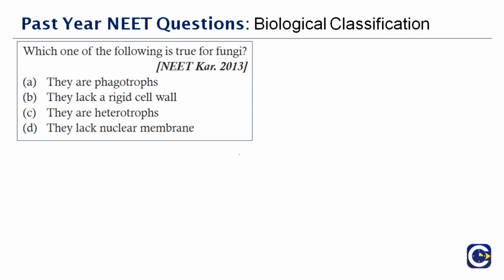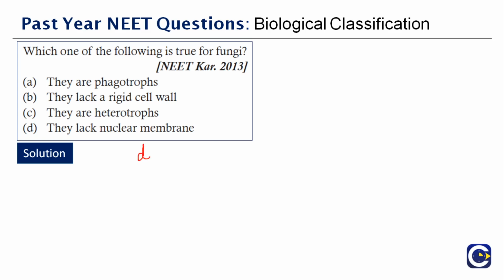Okay, next question here. Which one of the following is true for fungi? Very easy question for you to answer. You have four options here. Phagotrophs, they lack rigid cell wall. They are heterotrophs, they lack nuclear membrane. So out of four options, it is understood option C is the right answer, because fungi, if you see, they